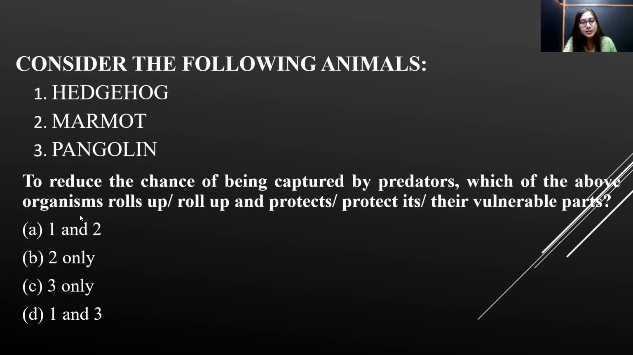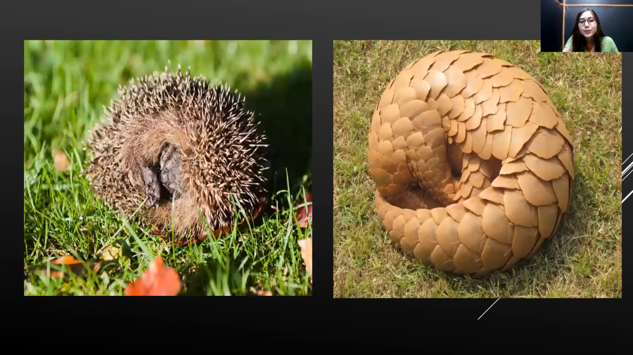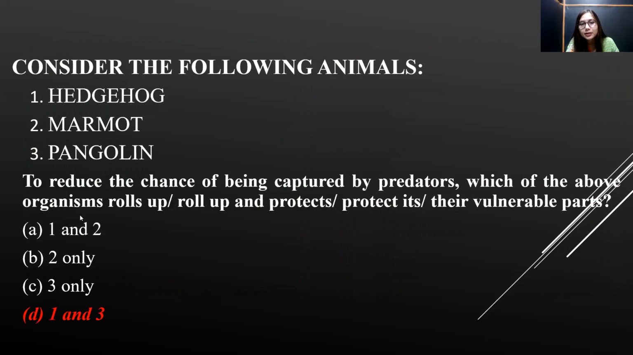Moving on to the next question. Consider the following animals: hedgehog, marmot, and pangolin. To reduce the chance of being captured by predators, which of the following organisms roll up and protect their vulnerable parts? All right. So here is the hedgehog. This is the pangolin. Both of them roll up in order to protect themselves from the predator, and therefore the correct answer is option D, 1 and 3. Here we do not have any concept. It's a direct factual type of question where the examiner will definitely expect you to know it, right?